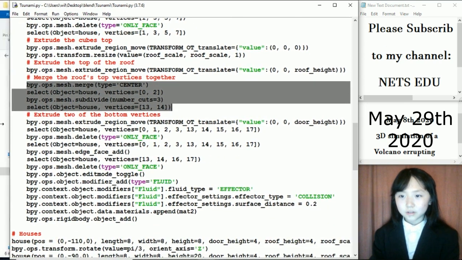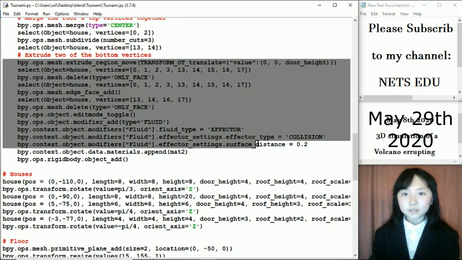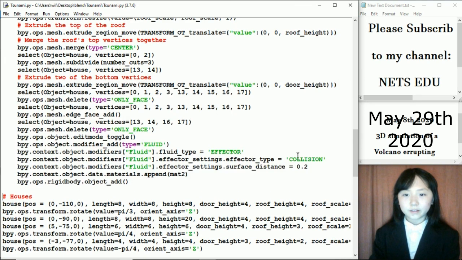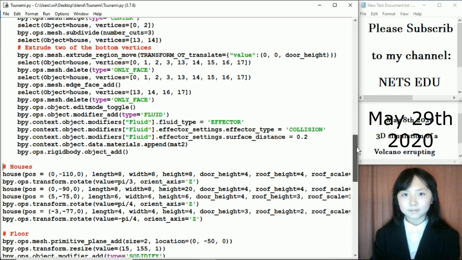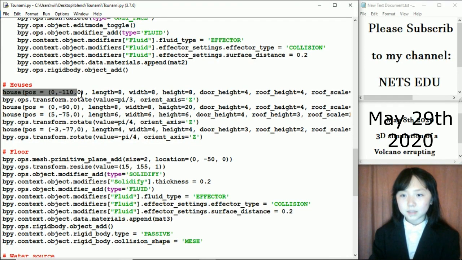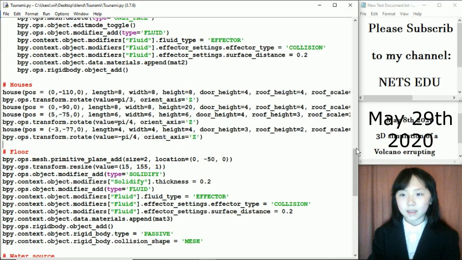Now extrude the two bottom vertices. Here is where I am creating the door for our house. And I'm also adding the collision effectors and things like that. So our house function is done. We can create as many houses as we like now. I have 4 houses right now.